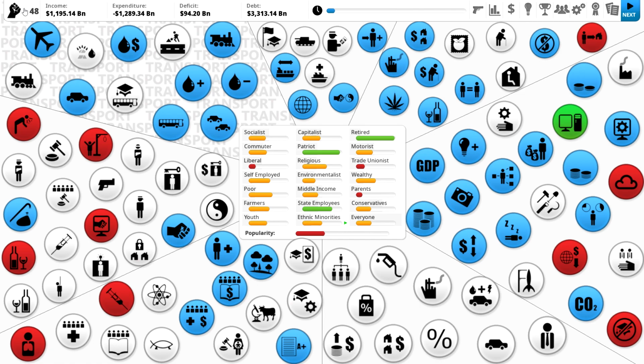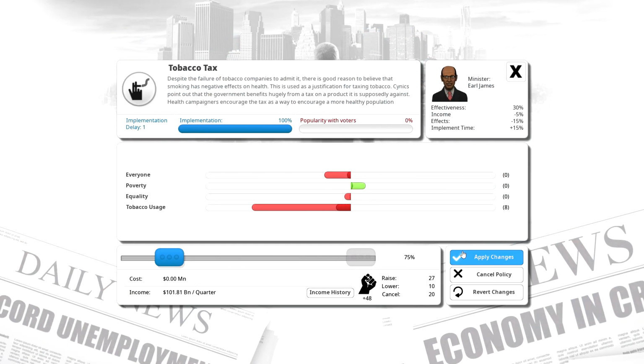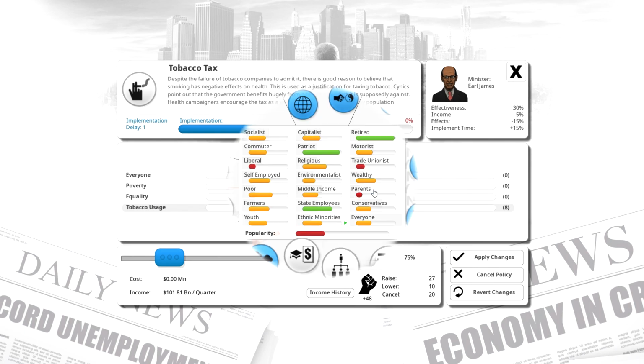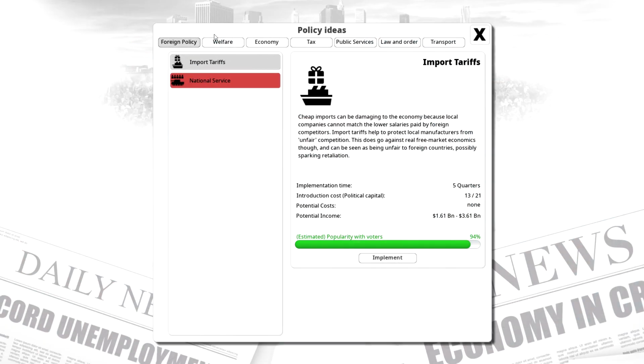So now we have 48 political action points, or political capital, and so we're going to increase our tobacco tax, which 75% is a huge tax. However, it decreases the tobacco usage, which is good for the overall health of the country. So we're going to start with that.